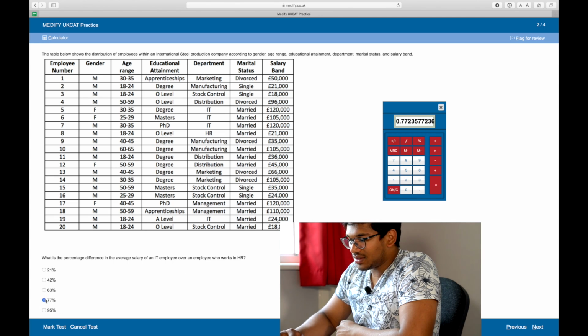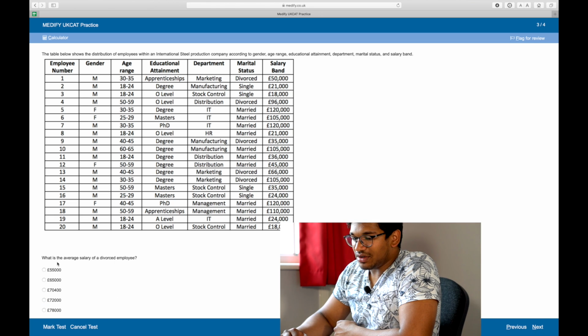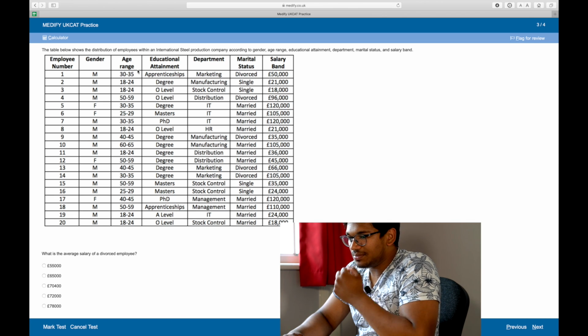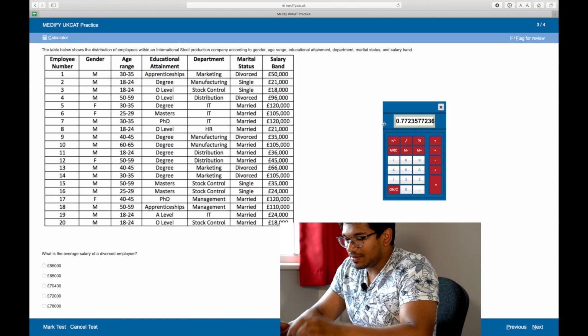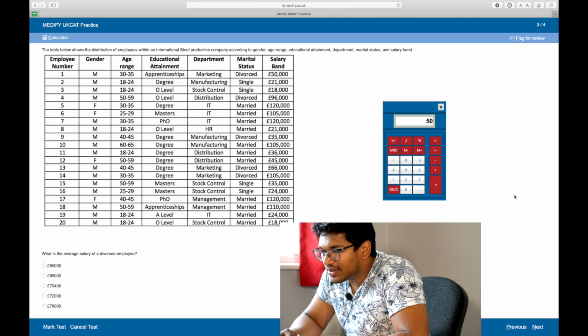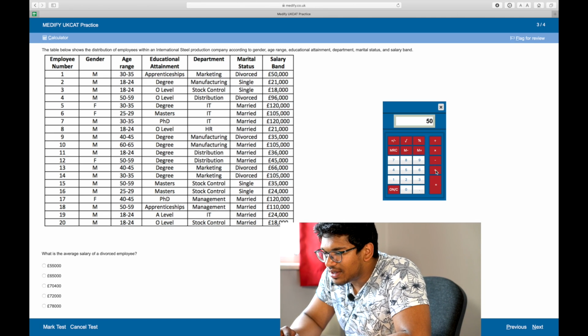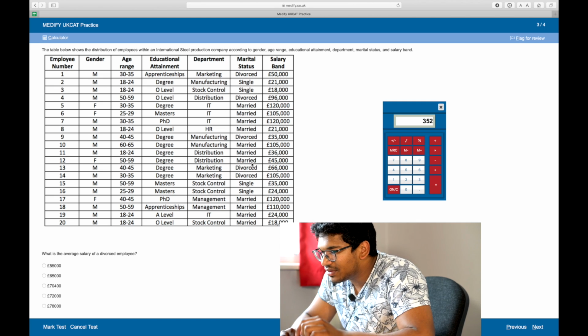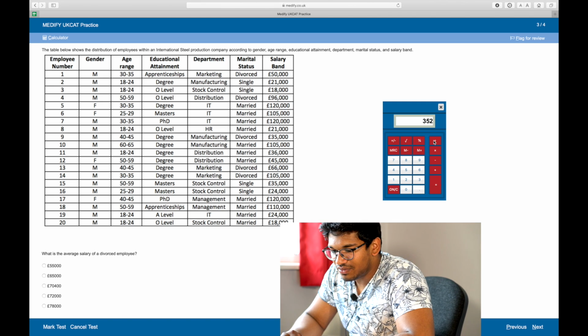There we go. What is the average salary of a divorced employee? Okay, just add them all together then. So 50, add 96, add 35, add 66, add 105, equals, there was 1, 2, 3, 4, 5, divided by 5, 70.4.